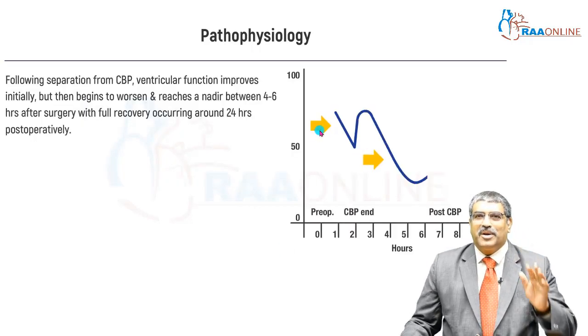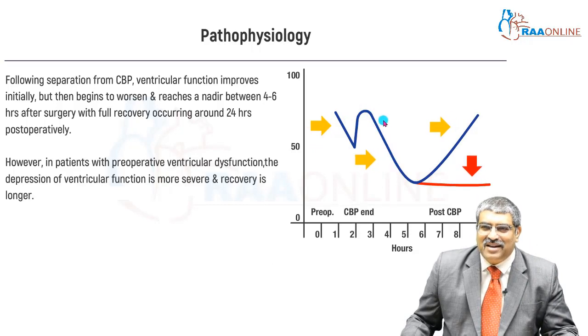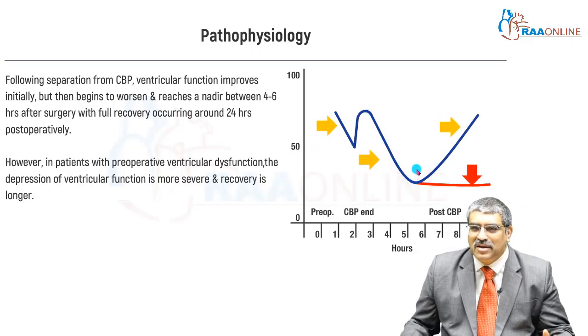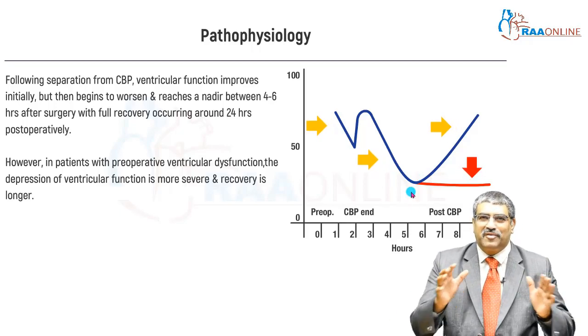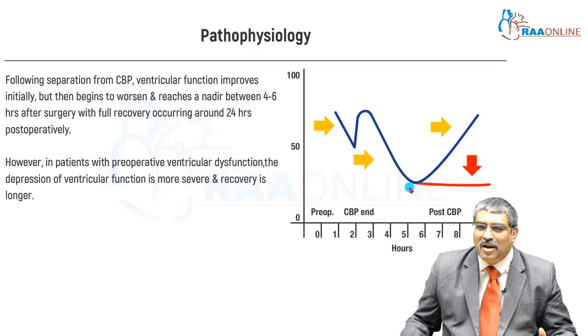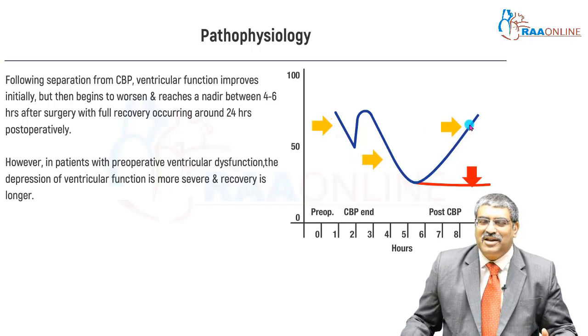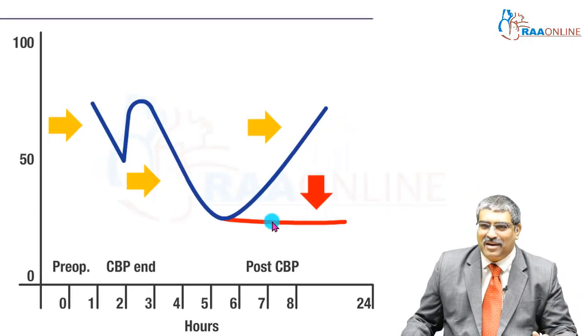Normally, when you put the patient on cardiopulmonary bypass, there is a transient decrease of left ventricular activity which lasts for about 6 hours post cardiopulmonary bypass. This is because of this physiological insult. But after 6 hours, this LV function will return back to normal in most of the patients.